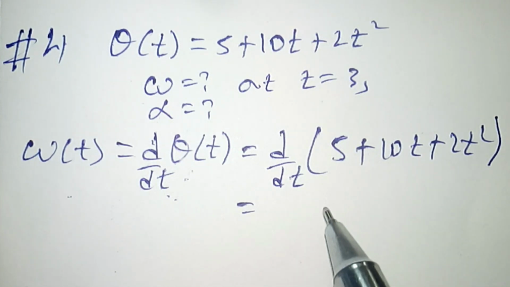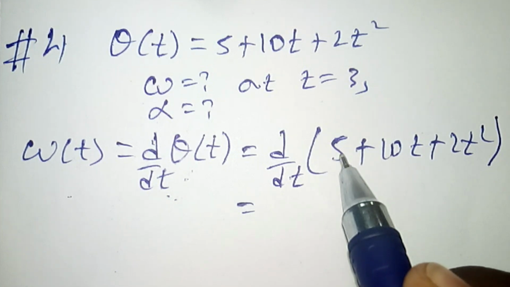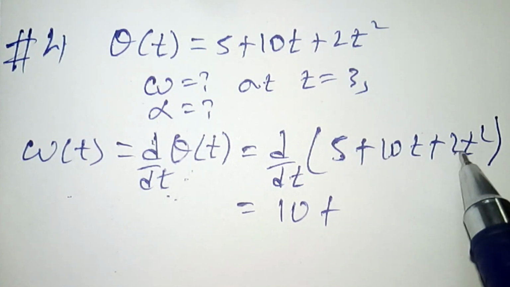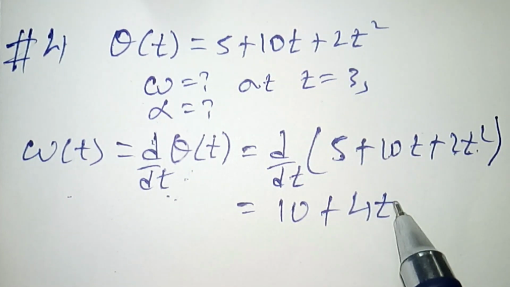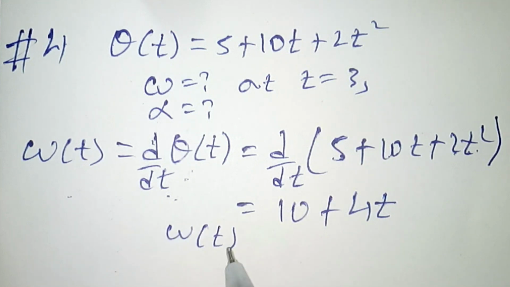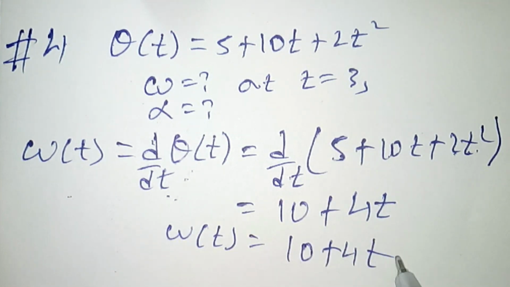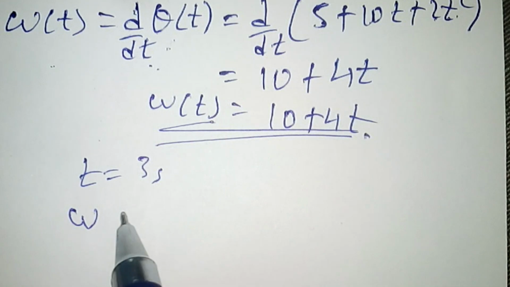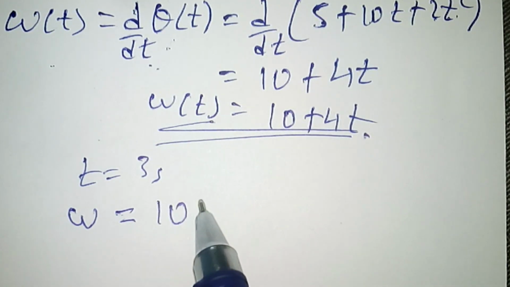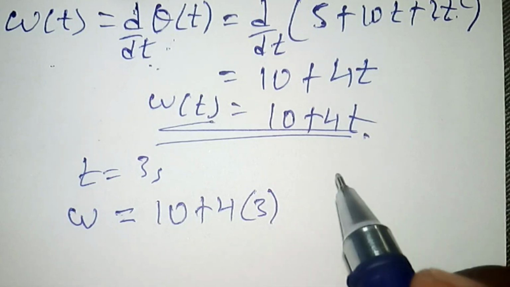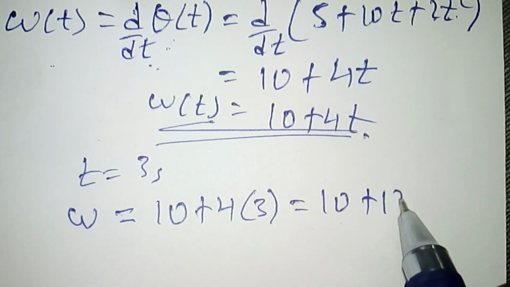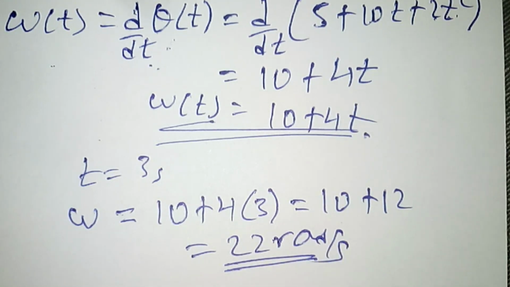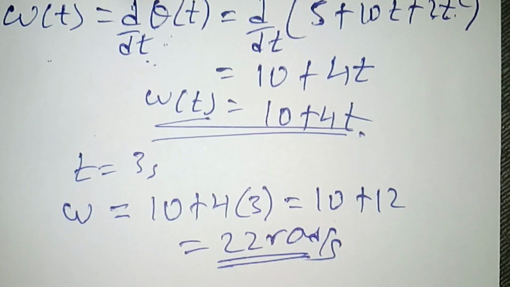The derivative of 5 is 0, the derivative of 10t with respect to time is 10, plus the derivative of 2t square is 4 times t. So omega at any time t is 10 plus 4t. When t is equal to 3 seconds, omega of 3 is 10 plus 4 times 3, which is 10 plus 12, that is 22 rad per second. So this is the angular velocity at 3 seconds.